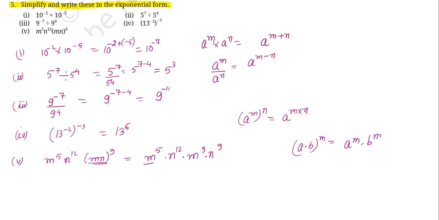Right? Now we are going to use the same base property and they are in multiplication, so the powers will get added. So m to the power of 5 plus 9. Similarly, n to the power of 12 plus 9. So you get m to the power of 14 times n to the power of 21.